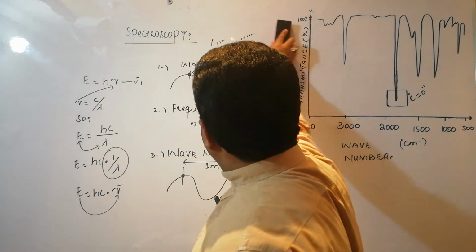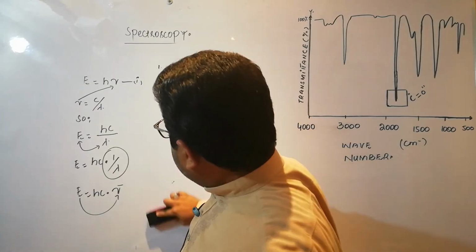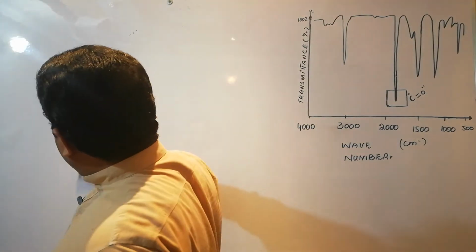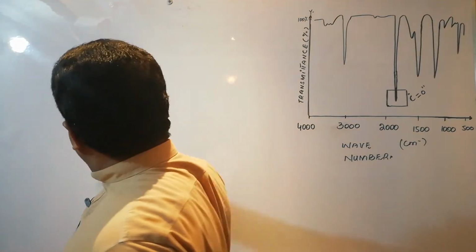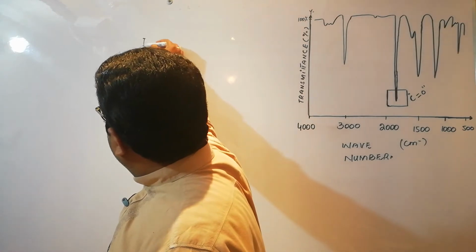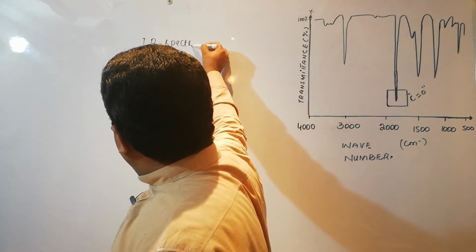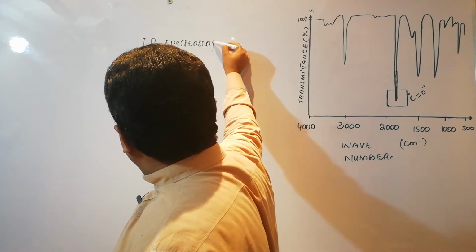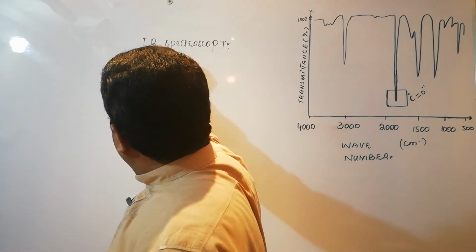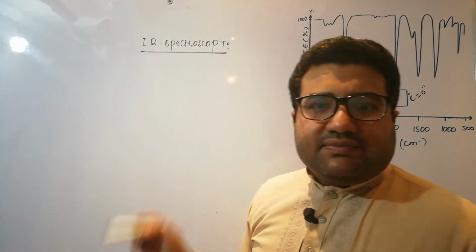that is IR spectroscopy. What is IR spectroscopy?